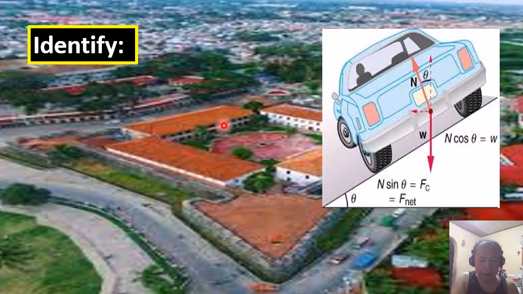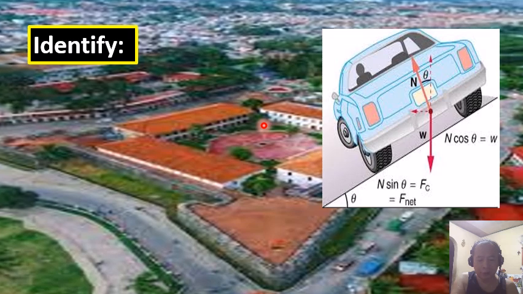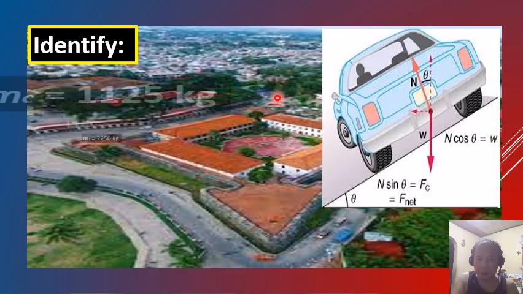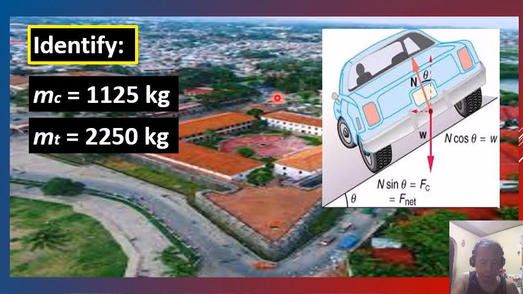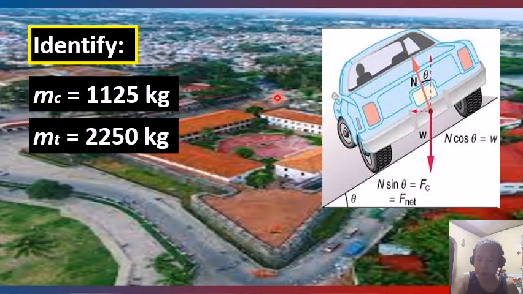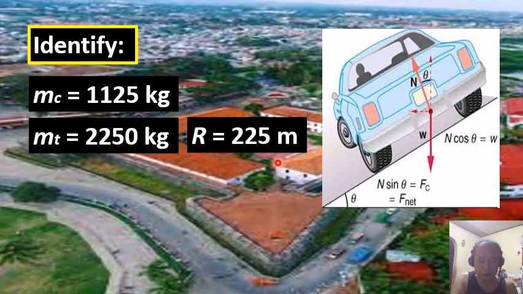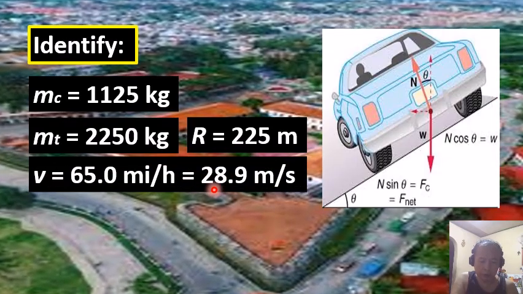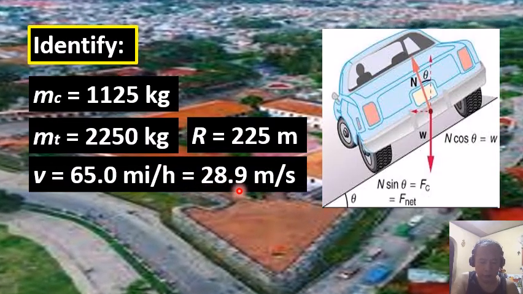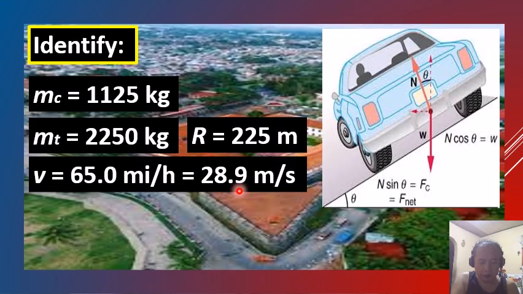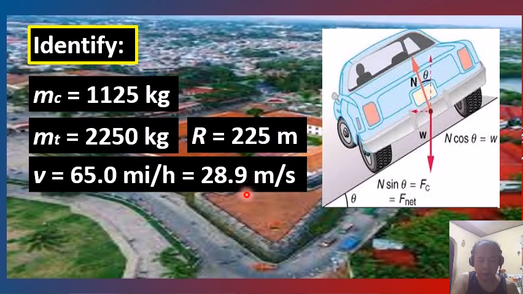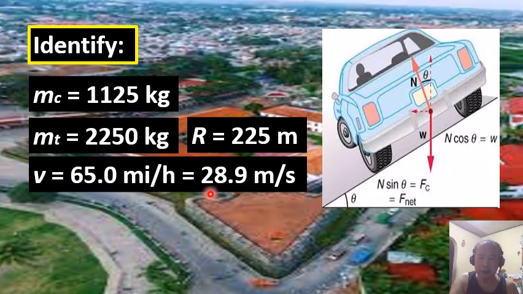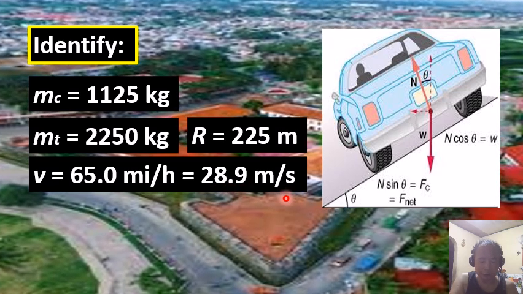The masses of the car and the truck are 1,125 kilogram and 2,250 kilogram, respectively. The curved road has a radius capital R equal to 225 meters. Both the car and the truck are rounding the curve at a tangential speed v equals 65.0 miles per hour, which, when converted to meters per second, is equivalent to 28.9 meters per second.